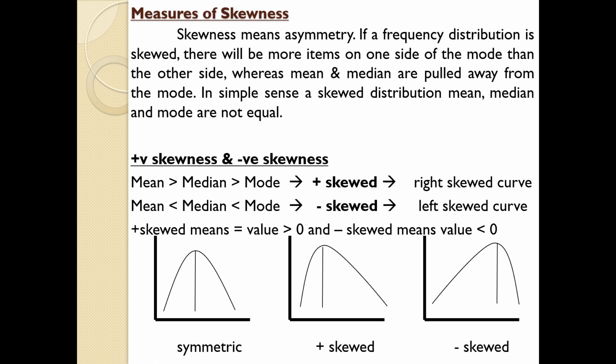So let us go to further mathematical application where you need to measure the skewness of a distribution. So remember, whenever a distribution is not symmetrical, otherwise known as asymmetrical, it is called a skewed distribution. In such distributions mean, median and mode will not coincide and will be pulled away from each other. That is the concept.